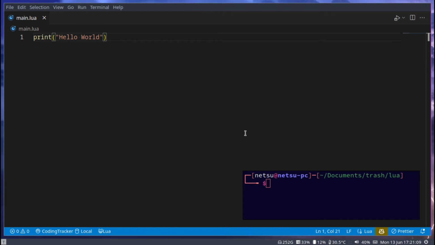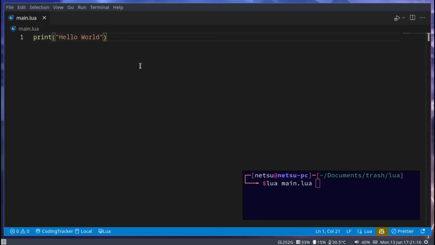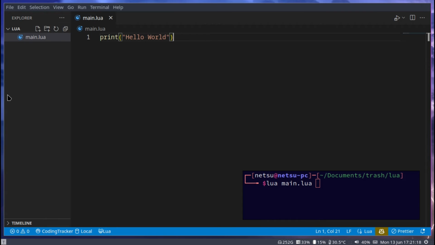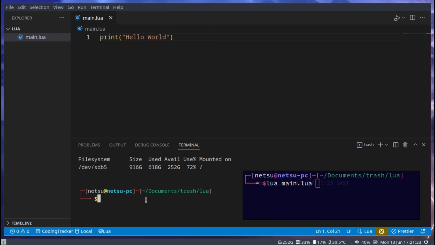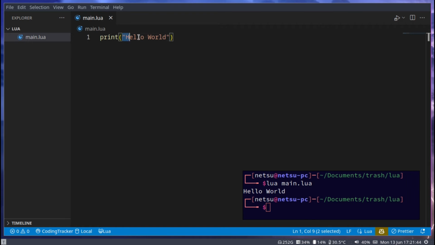If you save your file and you run your file with lua main.lua, and take note, I'm in the same folder as this file. I am in this folder. If I say terminal, new terminal, you'll notice it's in document trash lua. And that is where I currently am. I know there's a lua file in here because if I say dir, I can see a main.lua. Alright. If you say lua and then your file name, you'll get hello world, because that's what we're printing out here.